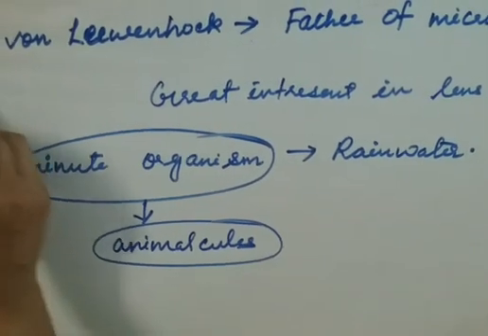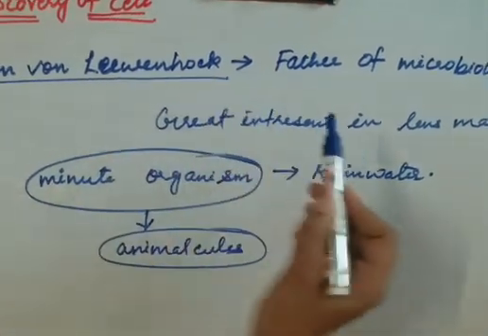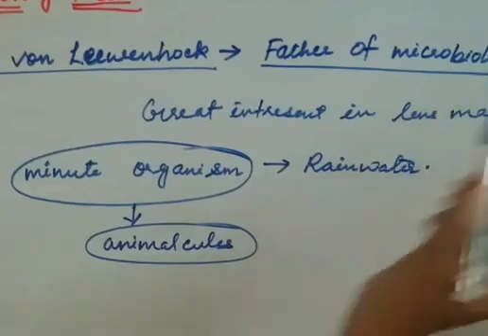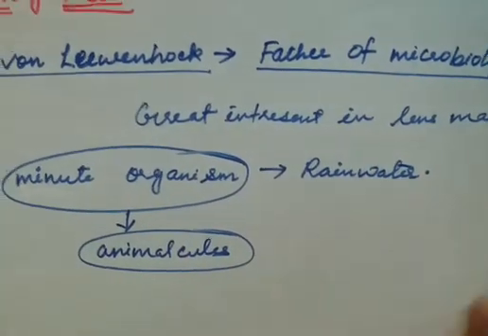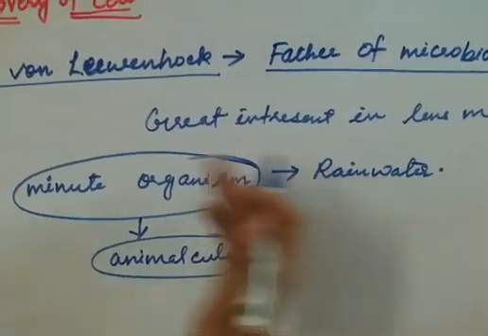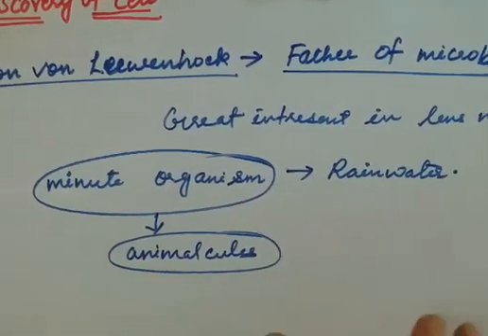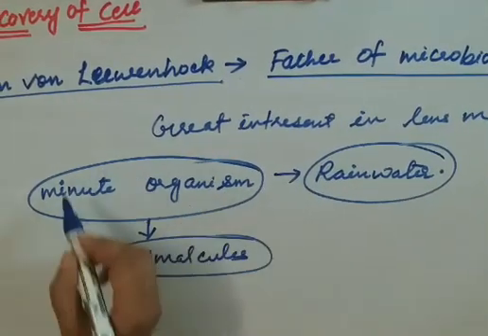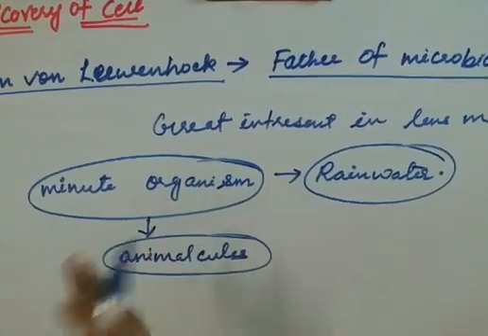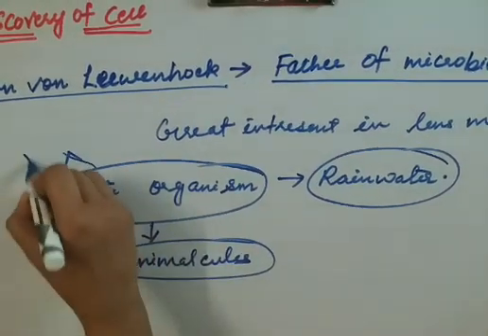So the first scientist is Anton van Leeuwenhoek. He is also known as the father of microbiology. He had a great interest in lens making. In his free time, he used to make lenses, and once he saw in the rainwater a very minute organism which he was not able to see with the naked eye.